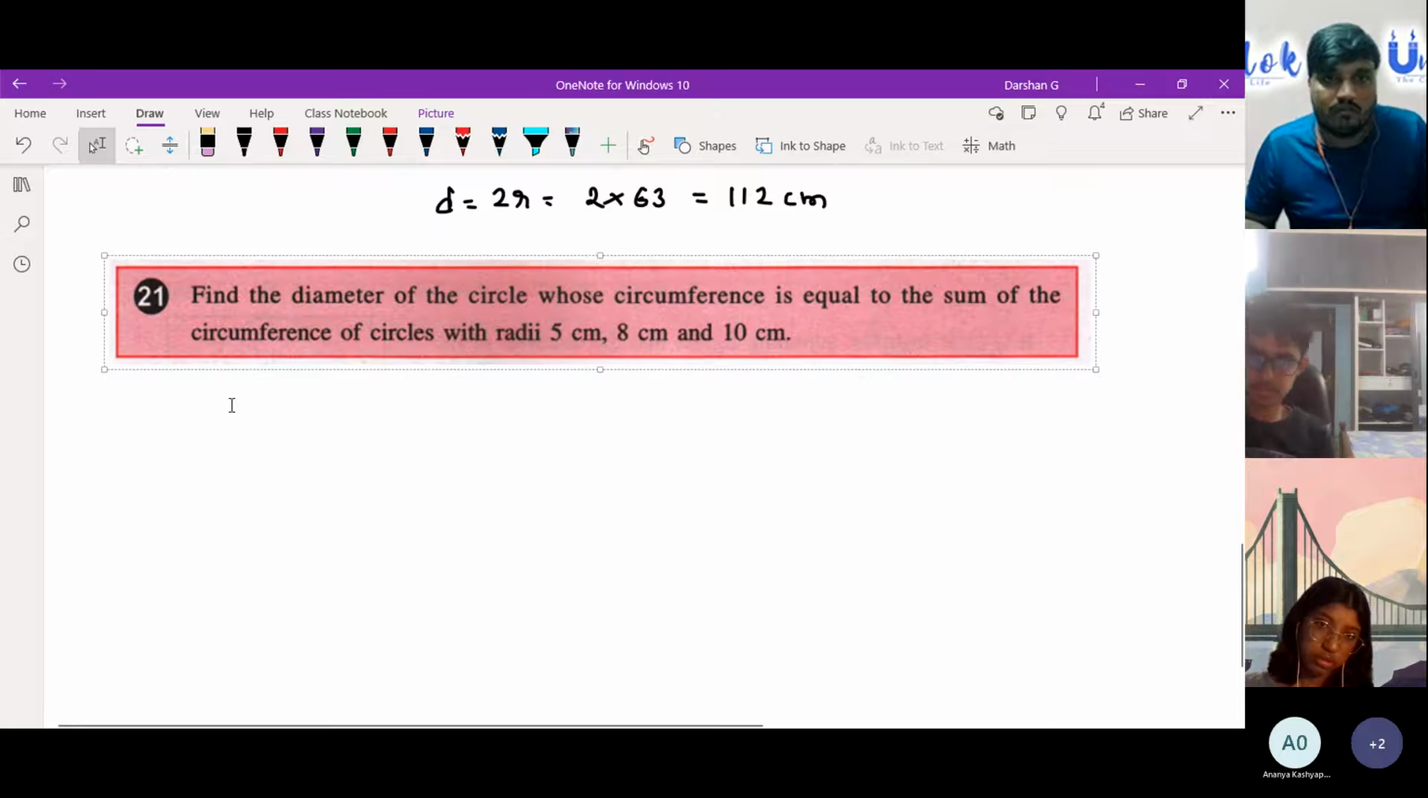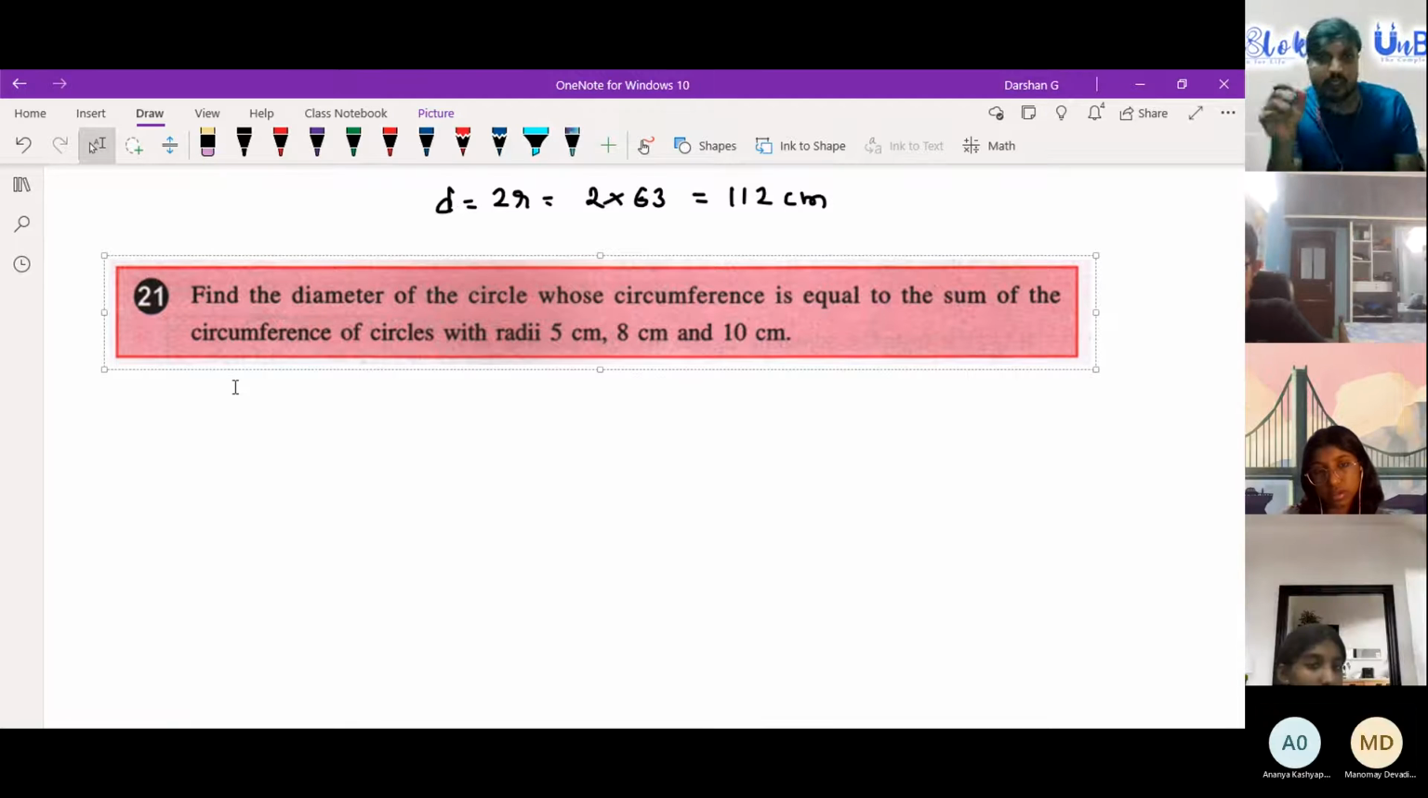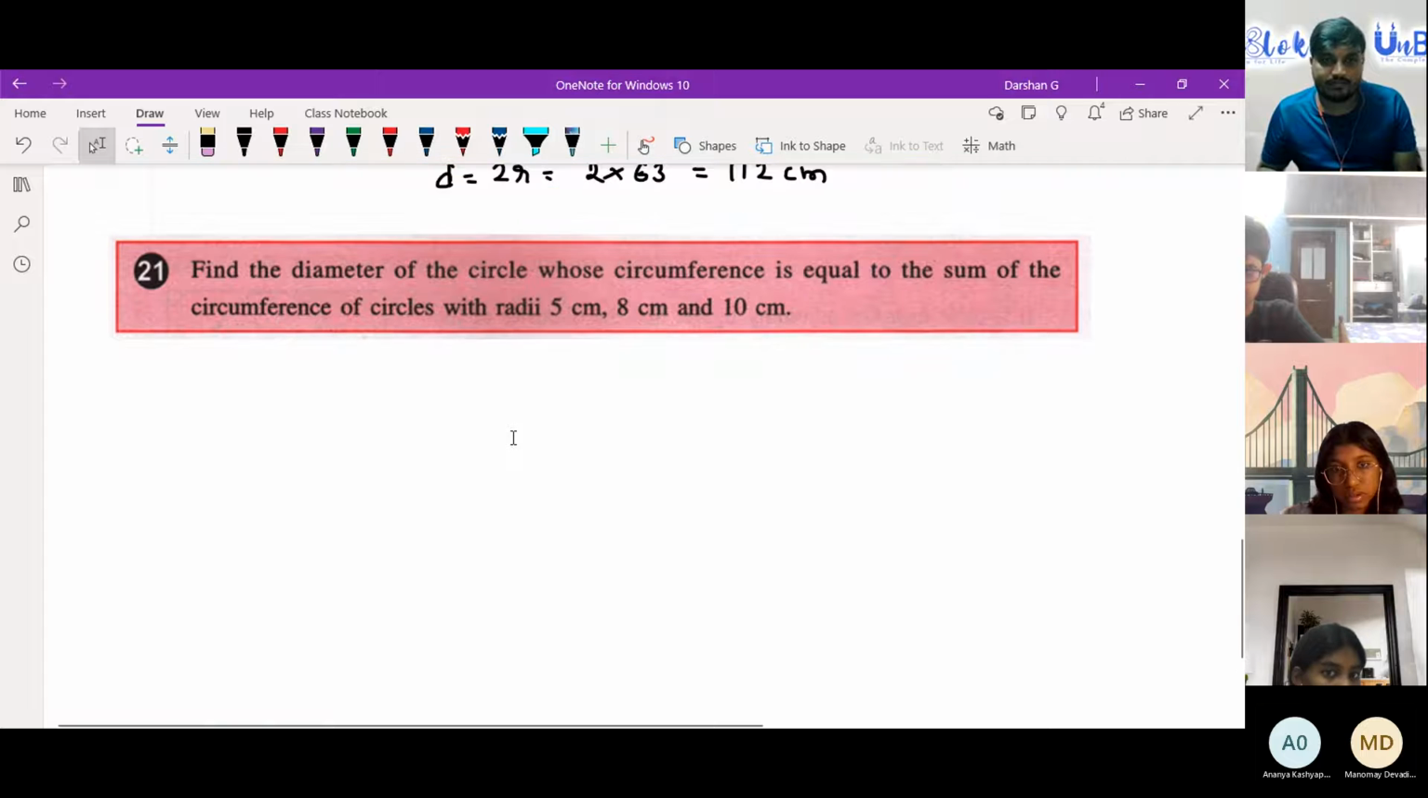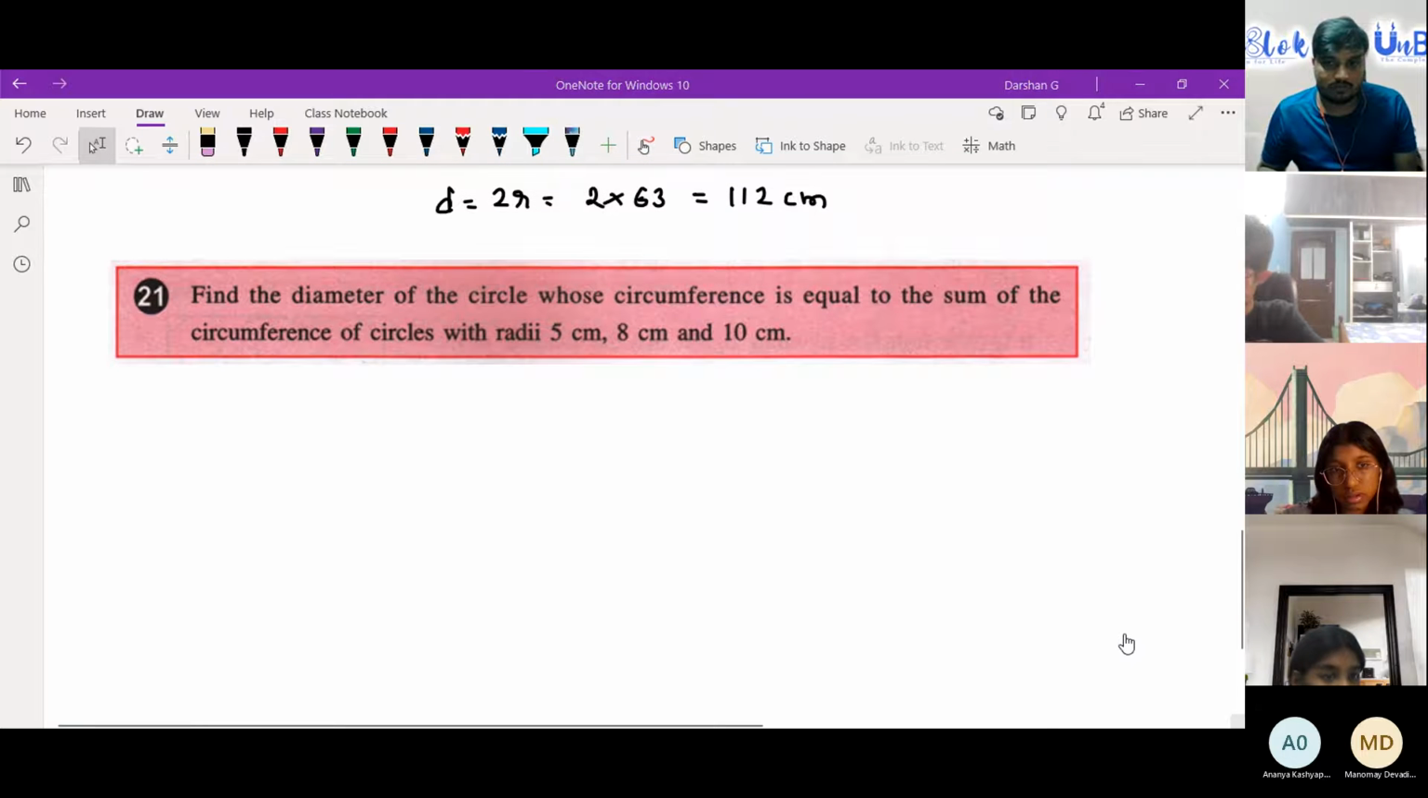doing this question. Find the diameter of a circle, which we know is equal to 2r, whose circumference is equal to the sum of the circumferences of the circles with radii 5 centimeter, 8 centimeter, and 10 centimeter. I'll give 2 minutes. Let me see if you can get it. Okay, please try this question.